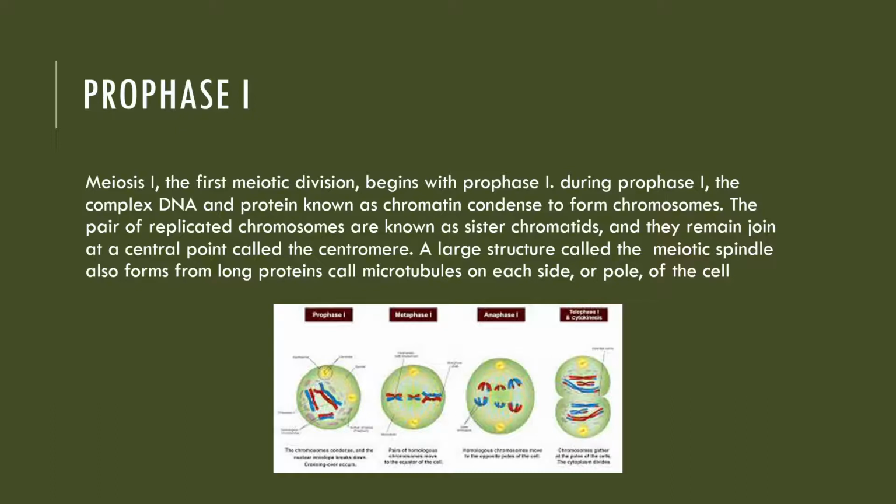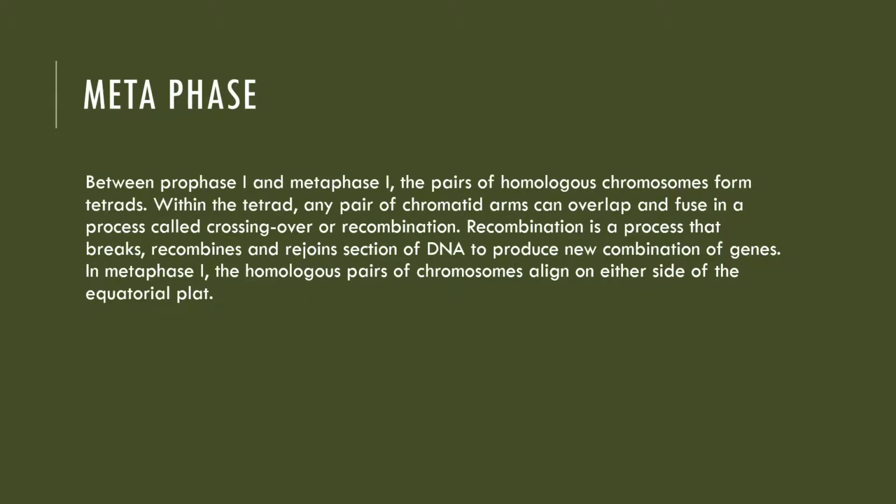During prophase 1, the complex of DNA and protein known as chromatin condenses to form chromosomes. The pair of replicated chromosomes are known as sister chromatids, and they remain joined at the central point called the centromere. A large structure called a meiotic spindle also forms from long proteins called microtubules on each side or pole of the cell.